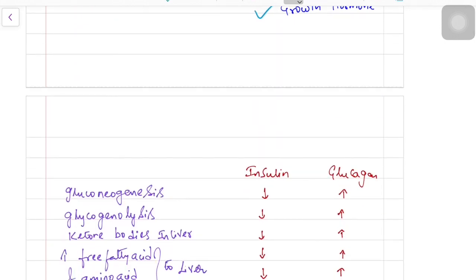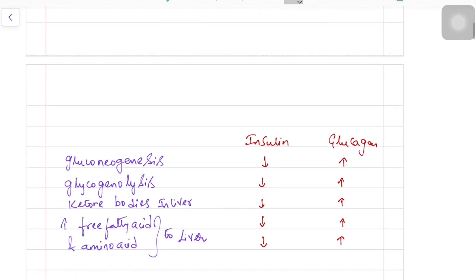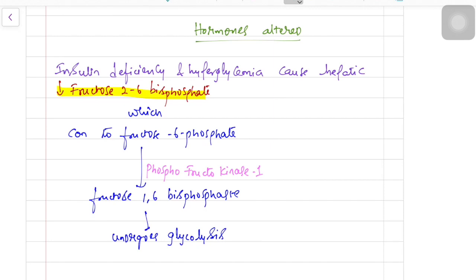Firstly, we will see the influence of these two hormones on pathways. For example, insulin causes a decrease in gluconeogenesis, glycogenolysis, and ketone bodies in the liver. It also decreases the free fatty acid and amino acid release from the adipocytes and the peripheral muscles, while glucagon does the opposite thing. The decrease in insulin and hyperglycemia causes the decrease in fructose 2,6 bisphosphate.